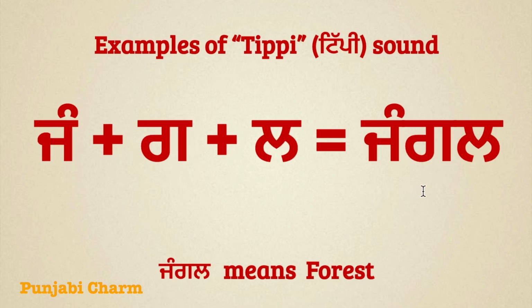The next word is Jungle. Jungle means forest. And to read this word, we can say Jajjanu Tippi Jang, Gagga Mukta Ga, Lalla Mukta La, Jungle. Let's move to the next word.